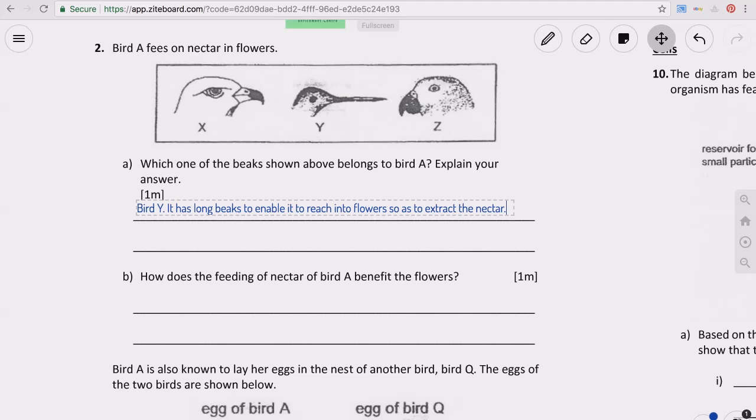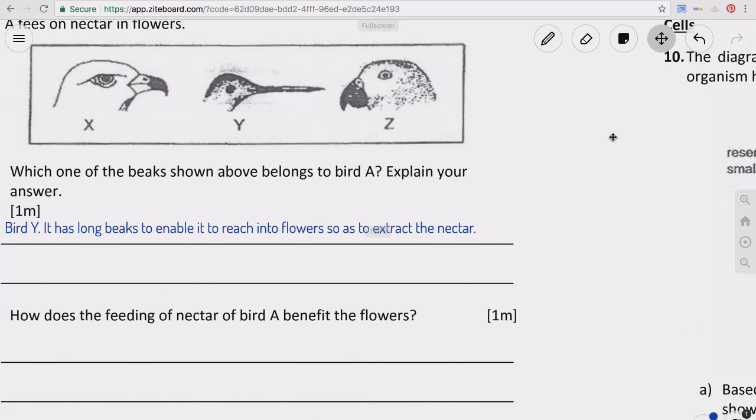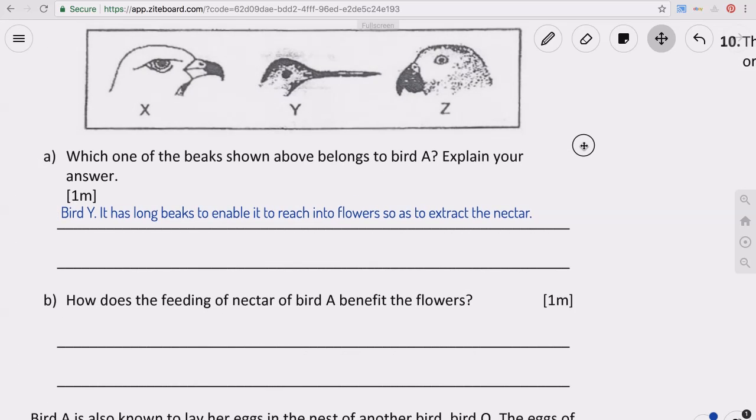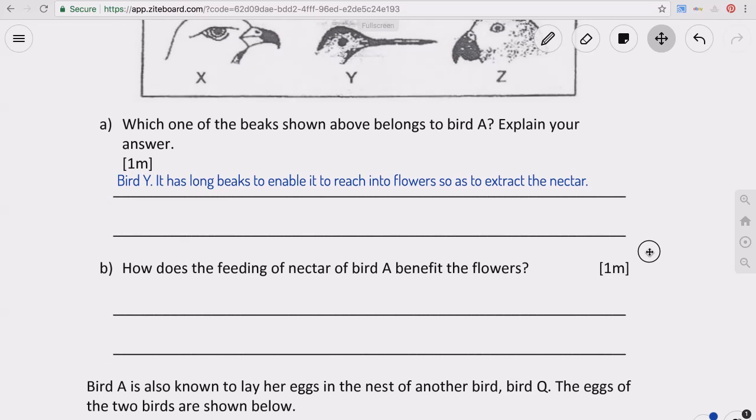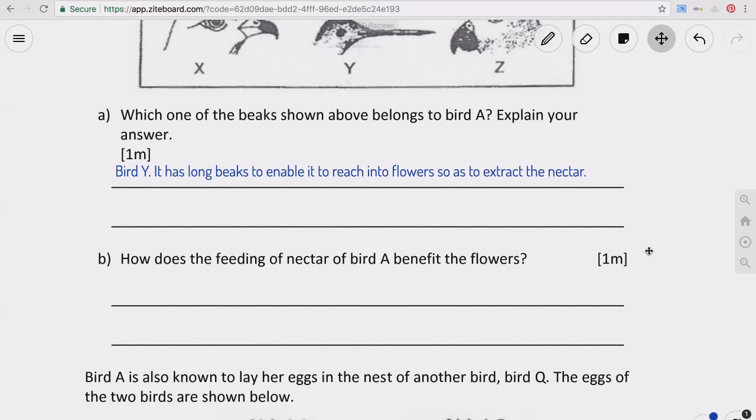Okay, very simple. Enable. So we are talking about extracting the nectar. You can see the words, right? To reach. Extract. We're talking about extracting the nectar as food.